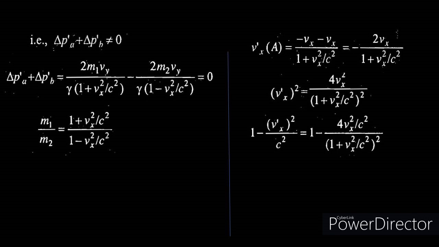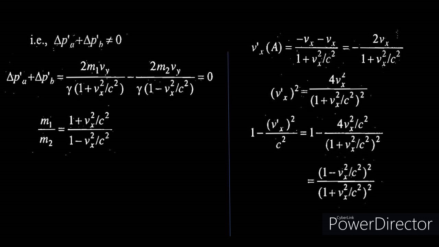Then you would get on the right hand side 1 minus 2 vx square by c square plus (vx square by c square) the whole square, divided by (1 plus vx square by c square) the whole square. So the numerator is equal to (1 minus vx square by c square) the whole square, divided by (1 plus vx square by c square) the whole square.